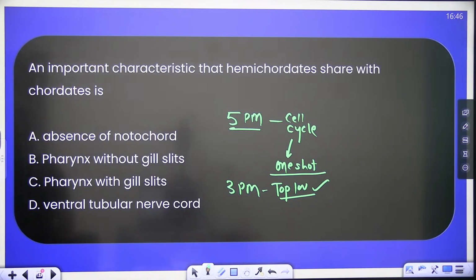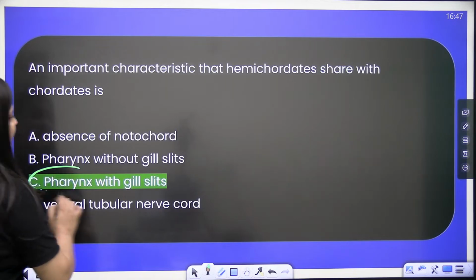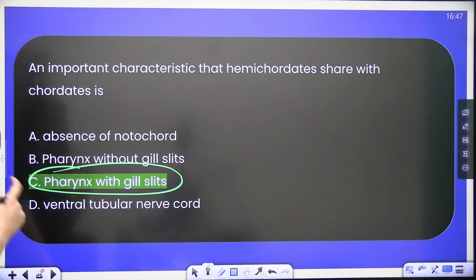What is the correct answer here? Of course, pharynx with gill slits.